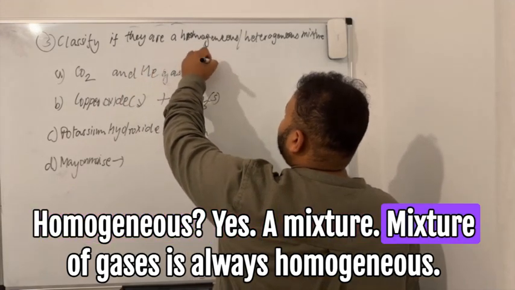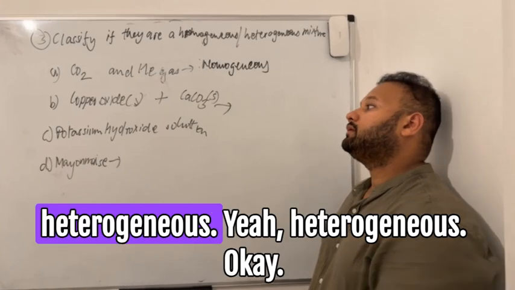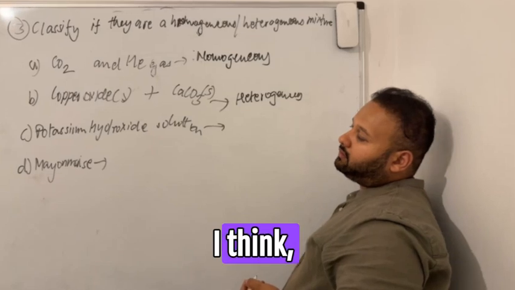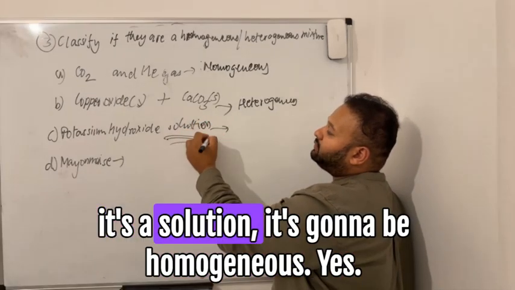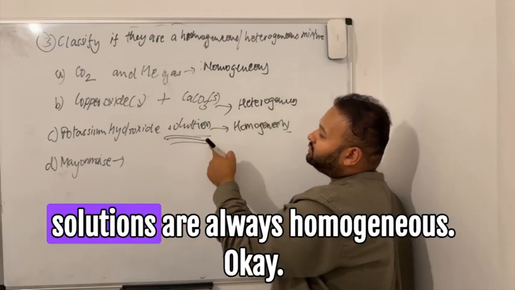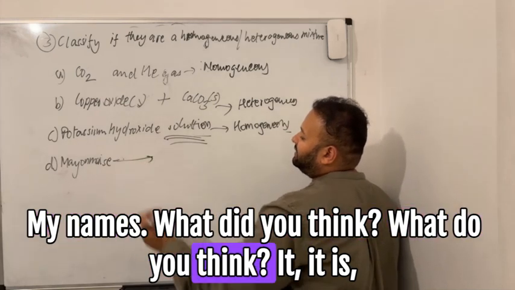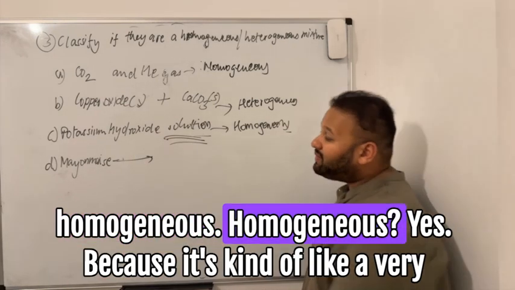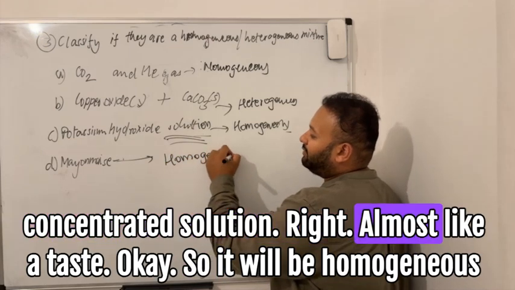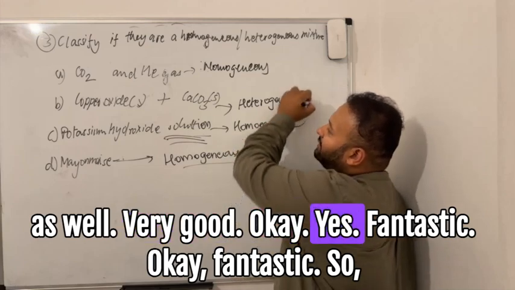So the first one, CO2 and helium. Homogeneous, yes. A mixture of gases is always homogeneous. Copper oxide and calcium carbonate: heterogeneous. Potassium hydroxide solution: I think homogeneous. If it's a solution, it's going to be homogeneous. Yes, mixtures of gases and solutions are always homogeneous. Mayonnaise, what do you think it is? Homogeneous, because it's kind of like a very concentrated solution, almost like a paste. So it will be homogeneous as well. Very good, fantastic.